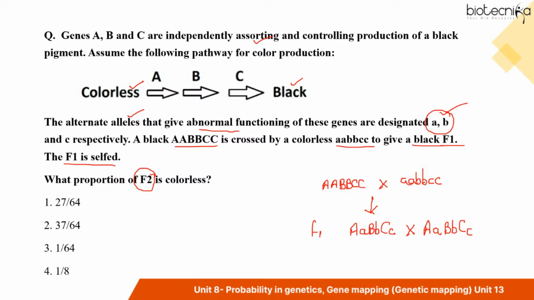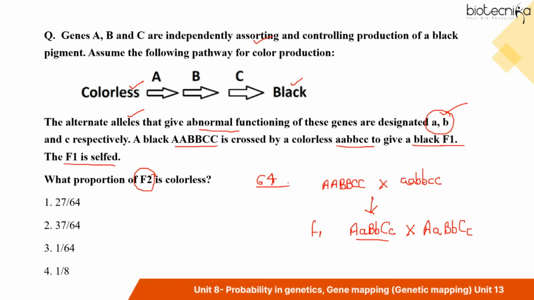One way is to draw a Punnett square. It's a trihybrid cross, and in a trihybrid cross, 64 offspring combinations are formed. One way is that you determine the gametes and then draw a Punnett square, or use the Forked-line method, and determine all the 64 combinations. But this process is very, very time consuming. So I will be giving you a trick, I will be giving you a formula.